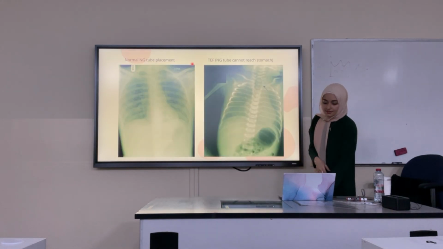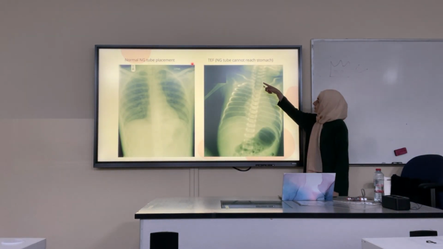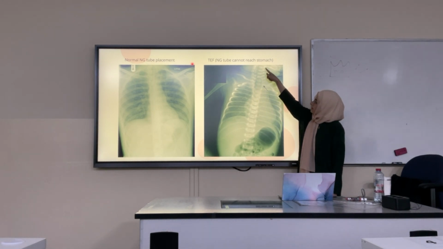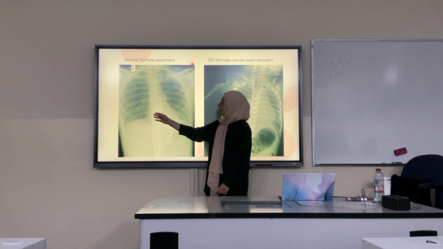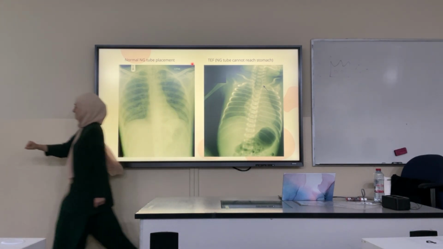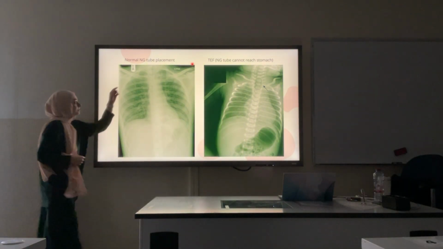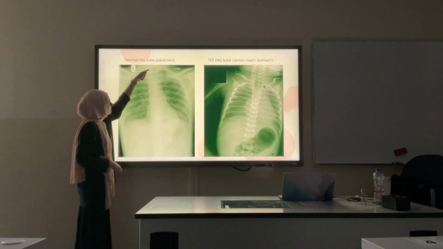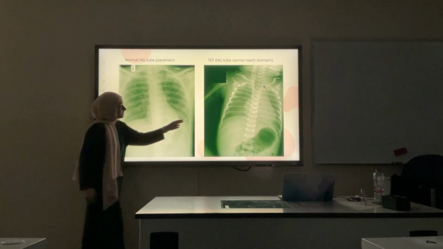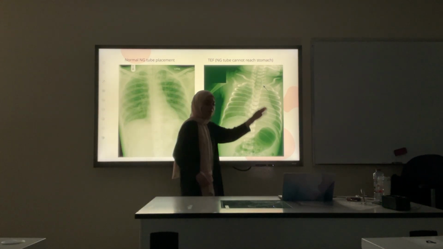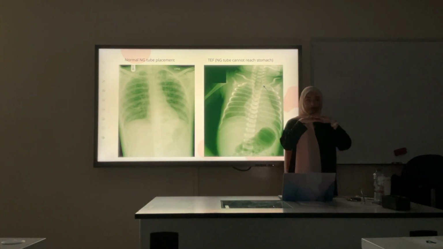When you look at this X-ray, because this baby has a tracheoesophageal atresia, the nasogastric tube will stop here and it will loop and go back. While in the normal one, if you look here, this line is the nasogastric tube. It went all the way down to the stomach. So failure to insert it can also indicate that the patient has an esophageal blockage.